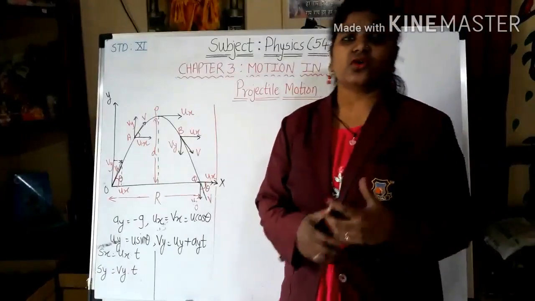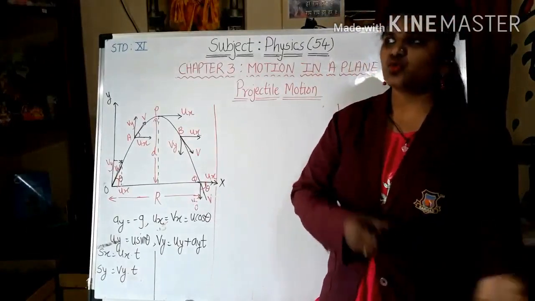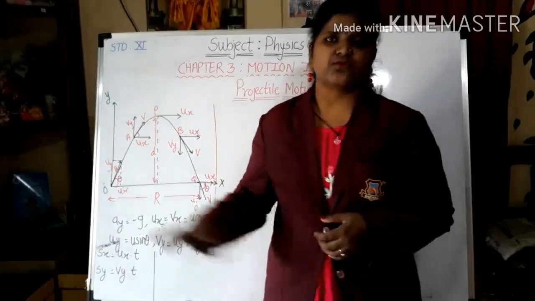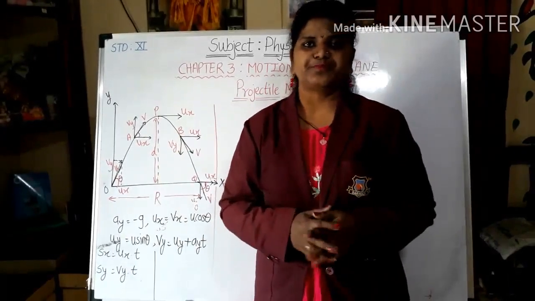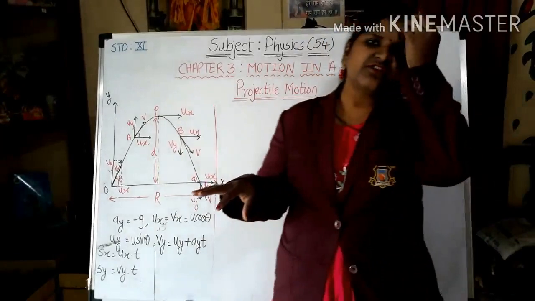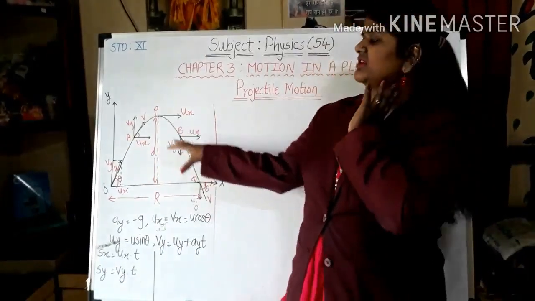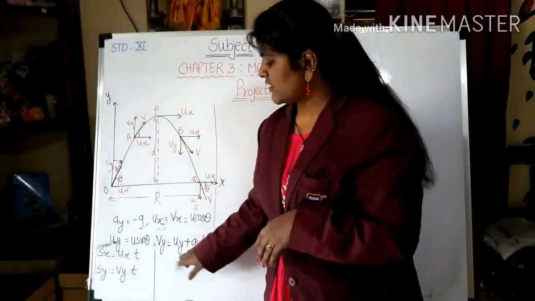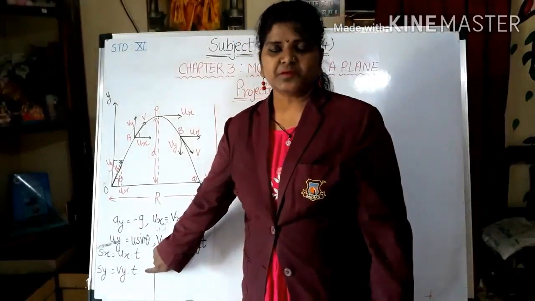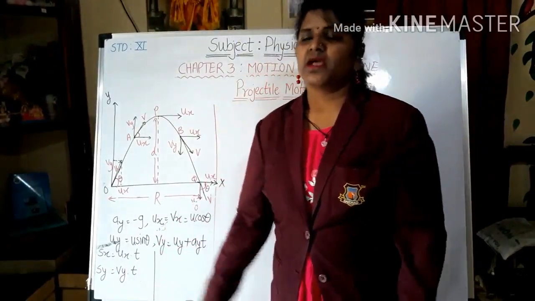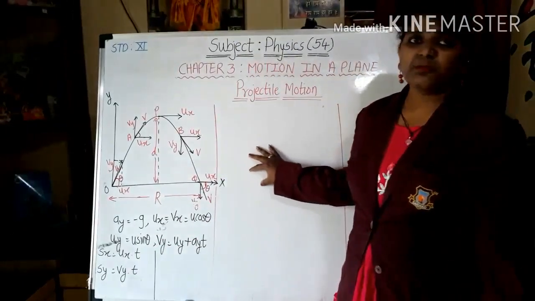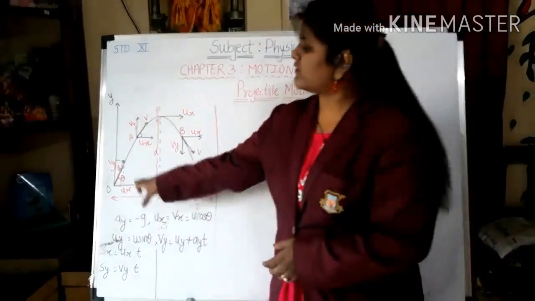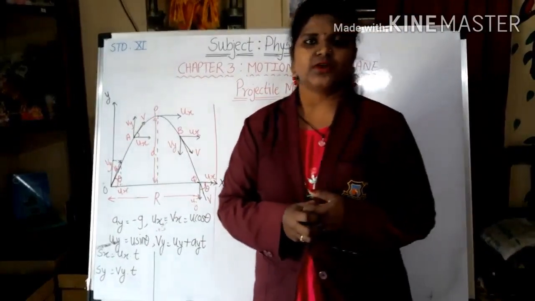Okay. So by using all the definitions of u, v, and the kinematic equations, we are going to derive the equations for this. First of all, step by step, we are going to define all the terms which are related to this. For the very first, we are going to define this. Then we are going to define the displacement Sx and Sy, what it will be. Then we are going to see what will be the time of flight, how much time is required to cover the total trajectory. That we are going to find.